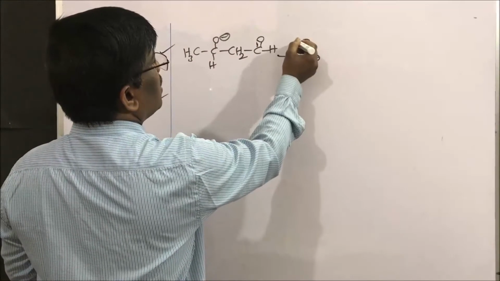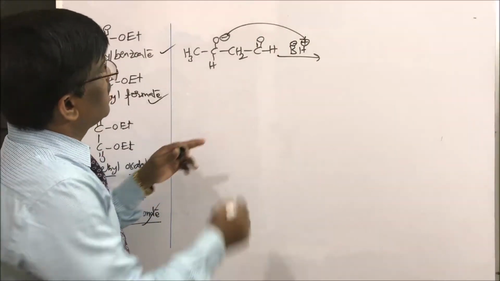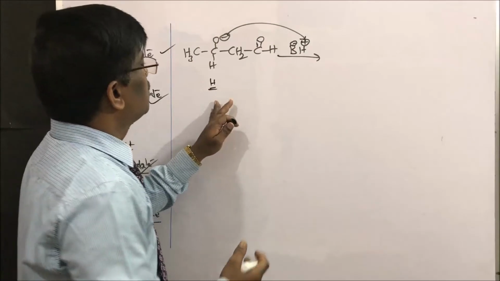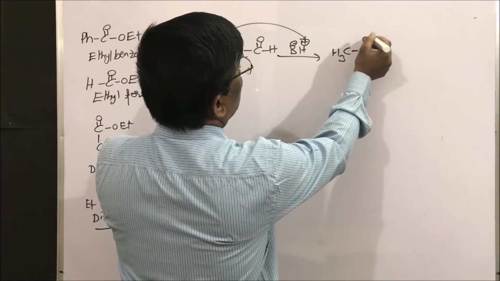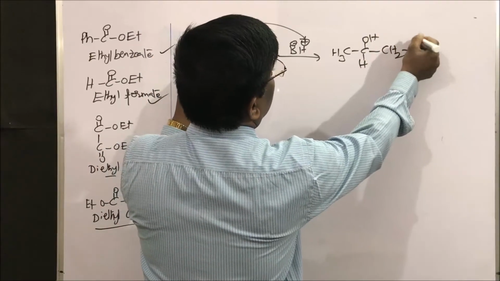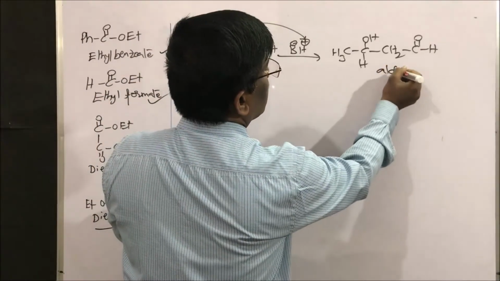So this is going to take up this hydrogen, but since hydrogen is not easy to remove, it is going to be alcohol. It is going to be OH and hydrogen will be here, CH2 and CHO. So this is the aldol reaction product.